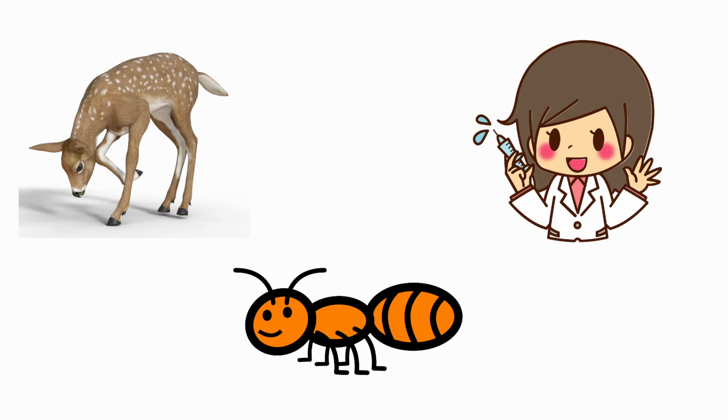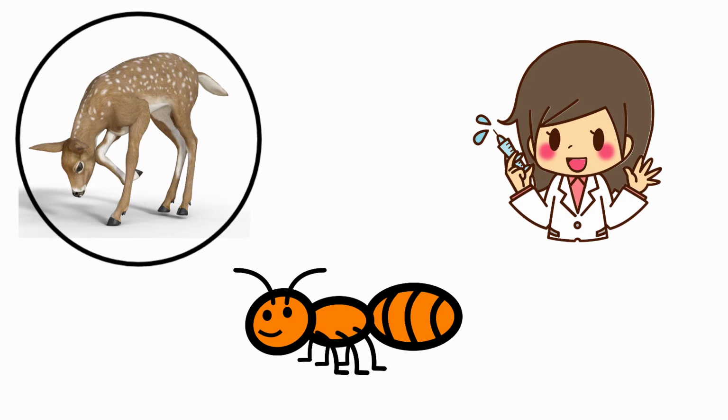Deer. The sound of the letter D is D. And the beginning sound of the deer is D. The beginning sound of the picture deer is D and the sound of the letter D is D. Both are the same sounds. So, we are going to circle the picture deer.